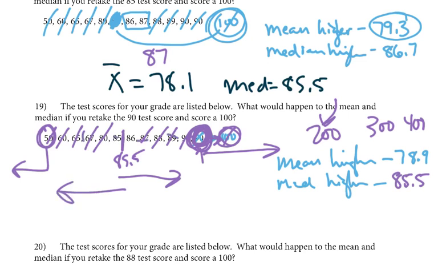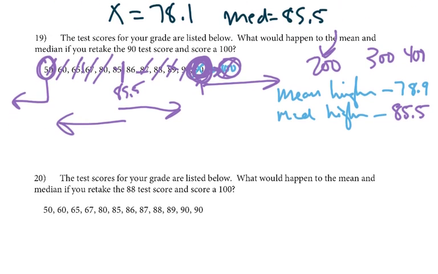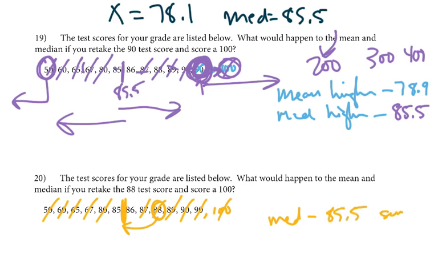Changing these other guys in the middle usually ends up affecting both. Okay, so let's take a look at this last one. So now we retake the 88 score and change it to 100. So guessing, is it going to change our median? Well, let's try 1, 2, 3, 4, 2, 3, 4, 1. Nope, because it was a number higher that we replaced. So median stays the same. So I guess I should cross that out and put the median was the same.